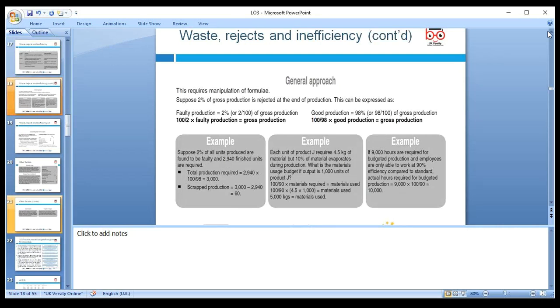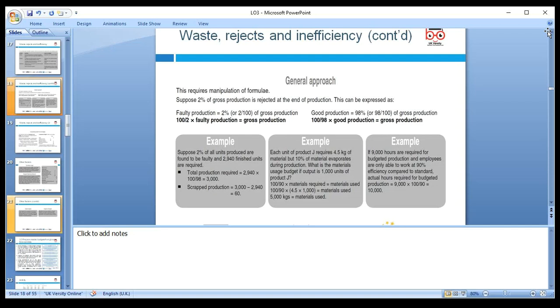In the general approach, say 2% of gross production is rejected. So whatever you're producing is 98%, and you need to make it 100%. Total production required is 2940, and 2% is rejected, so 2940 times 100 divided by 98 gives 3000 units.